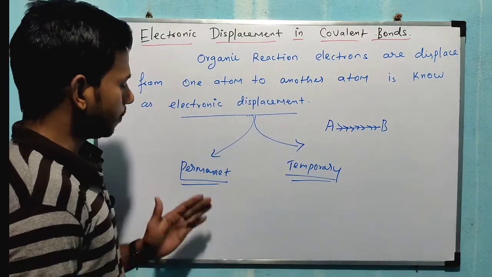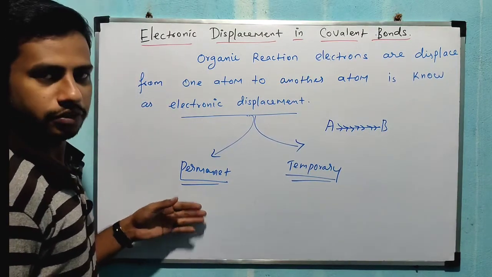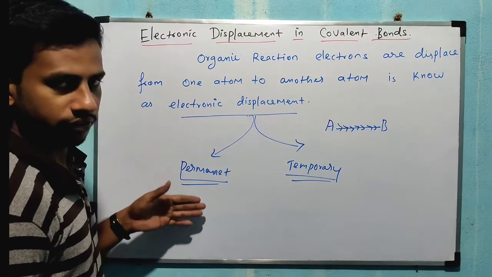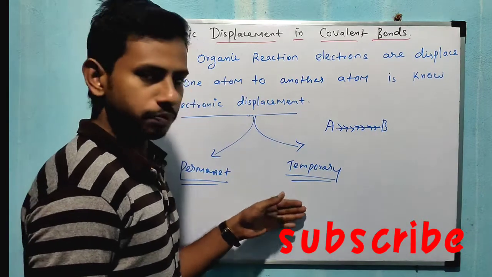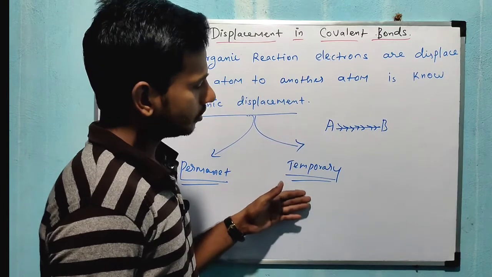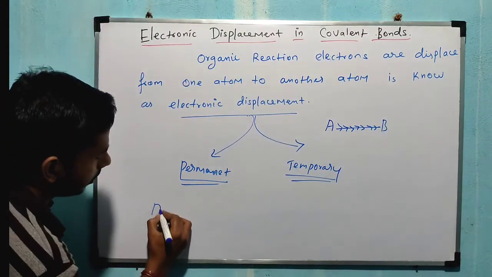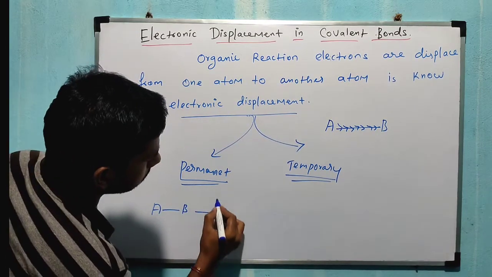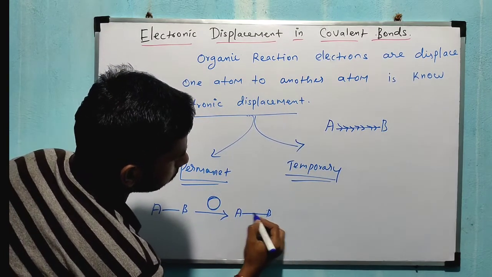What is meant by permanent effect, and what is meant by temporary effect? Permanent effect means displacement of electrons in a covalent bond without reagents. Temporary effect means displacement of electrons in covalent bonds with reagents. For example, I am taking A and B, the same molecule. In the presence of some reagents, the electron is transferred to another atom.